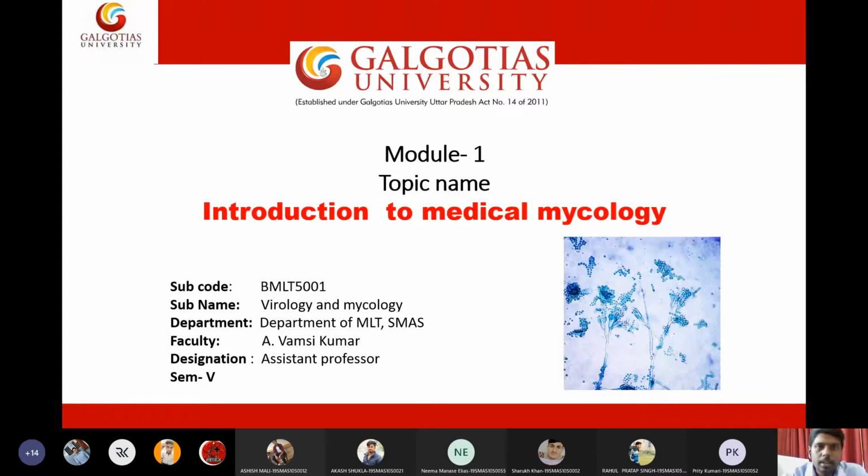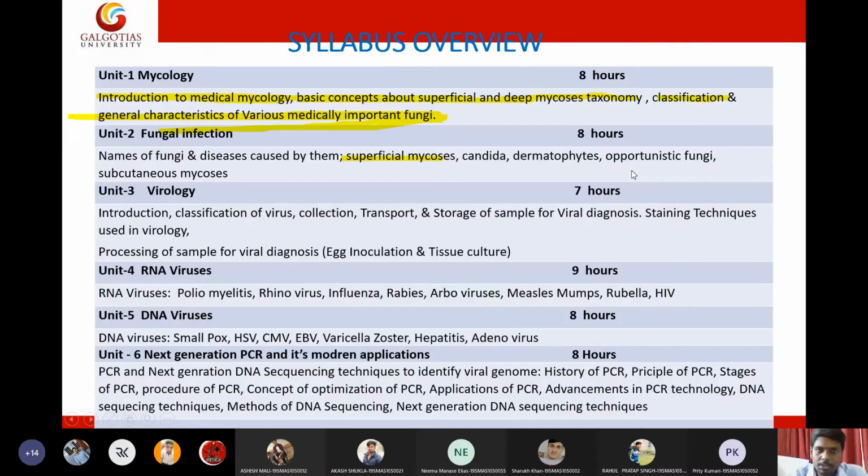It's recording already. Fine. So we are discussing mycology. The subject is virology and mycology, and the subject code is BMLT5001. The first two units are all about mycology. In the second unit, if you see the syllabus closely, you have names of fungi, diseases caused by them, superficial mycosis, and subcutaneous mycosis.